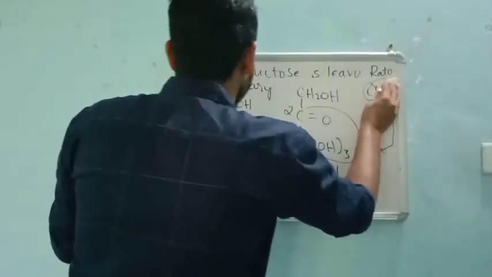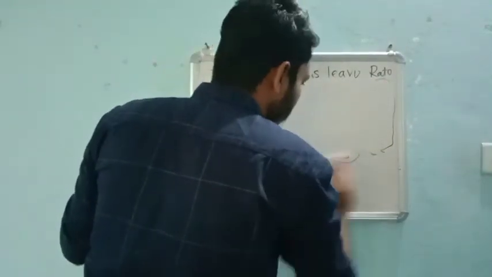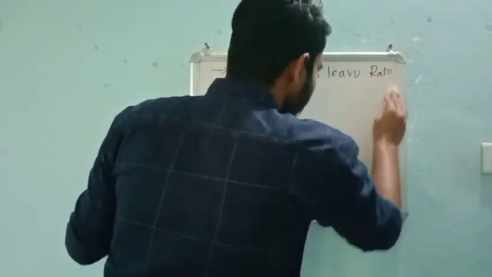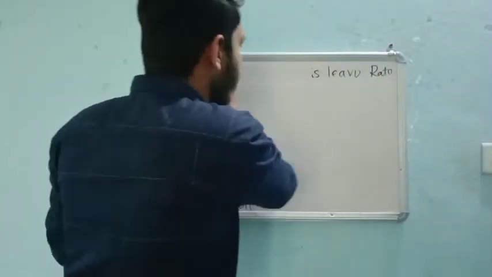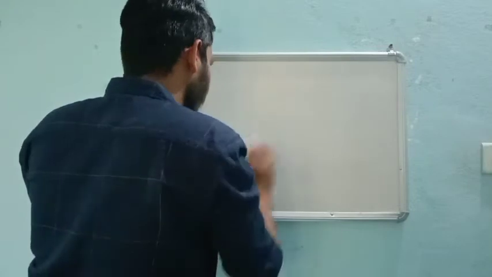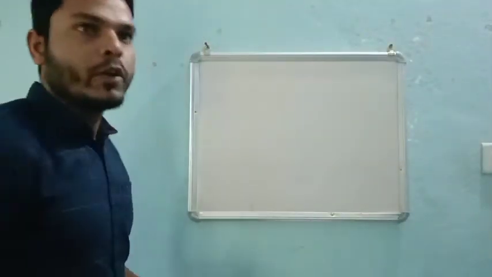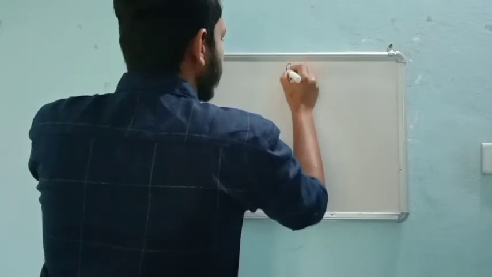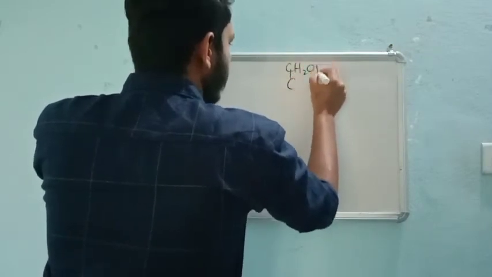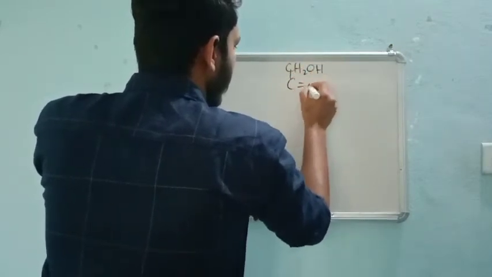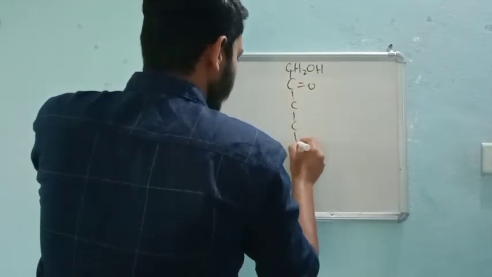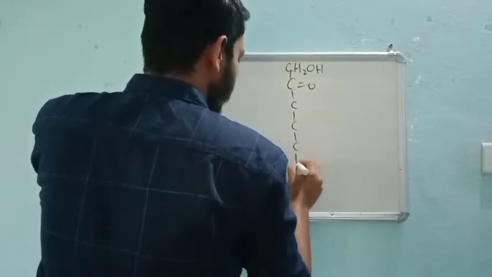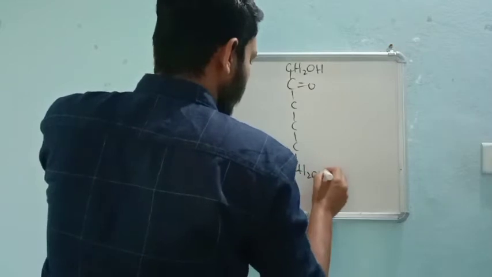Now see here, if the second carbon is reacting with the fifth carbon atom, there will be two possible structures. I will show you. First we will see just the open chain: CH2OH, double bond O, 3, 4, 5, 6 CH2OH.